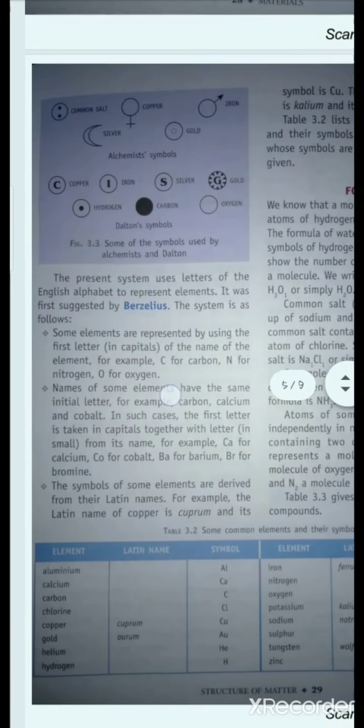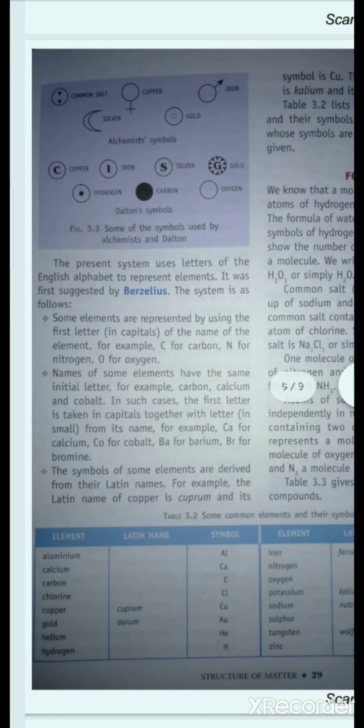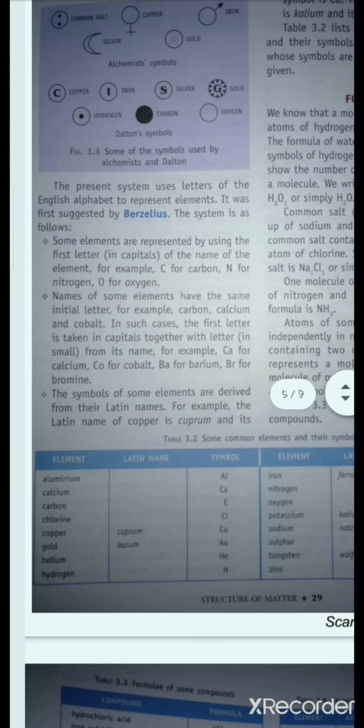Now, J.J. Berzelius was the first scientist to provide this system of symbolic representation of elements. Now we will understand how this system works. Some elements are represented by using the first letter. For example, in case of carbon, we use the symbol C. In case of nitrogen, we use the symbol N.